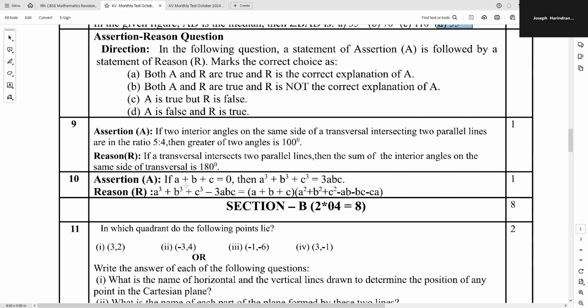But is A true? Correct. Because if A plus B plus C is equal to 0, and you put it in this identity, you will get A cube plus B cube plus C cube minus 3ABC is equal to 0. Hence, A cube plus B cube plus C cube is equal to 3ABC. So A is also true. So A is true and R is the correct explanation of A. That's it. Option A is the correct answer again.